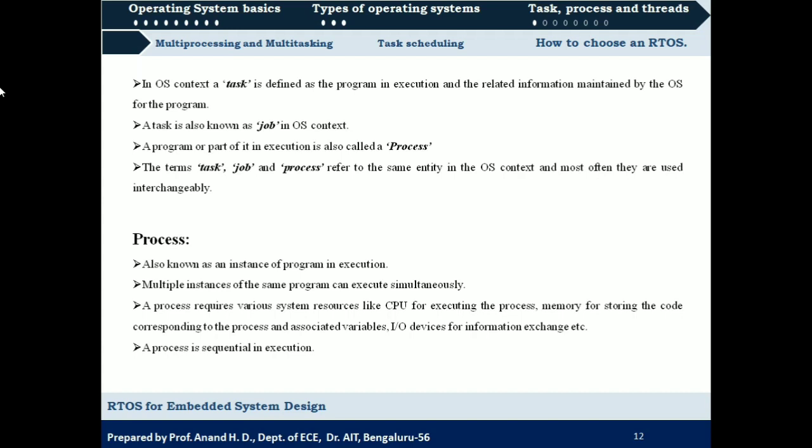In order to store that code and the variables required to execute it, we require memory, and in order to carry out execution we require a processor. If it requires any input from any device, or wants to send output to any device, then it requires IO devices, right? And a process is sequential in execution. So what we should know is that a process will be executed in a sequential manner. There could be multiple processes, and each process will be executed sequentially.